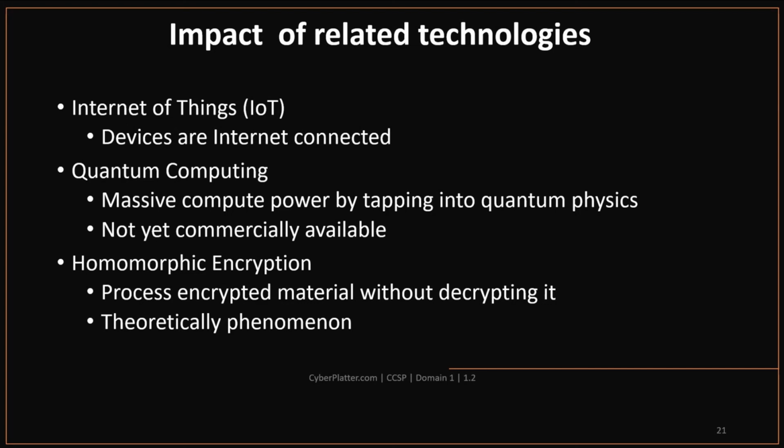Homomorphic encryption. This is a theoretical phenomenon that would allow processing of encrypted material without needing to first decrypt it. If this can be a practical implementation, this could allow customers to upload encrypted data to the cloud and still utilize the data without ever sharing encryption keys with the cloud provider or having to otherwise accommodate decryption as part of the process. This will make the use of cloud environments much more appealing to customers with highly valuable or sensitive data. Okay, this is the end of part 1.2 of Domain 1.